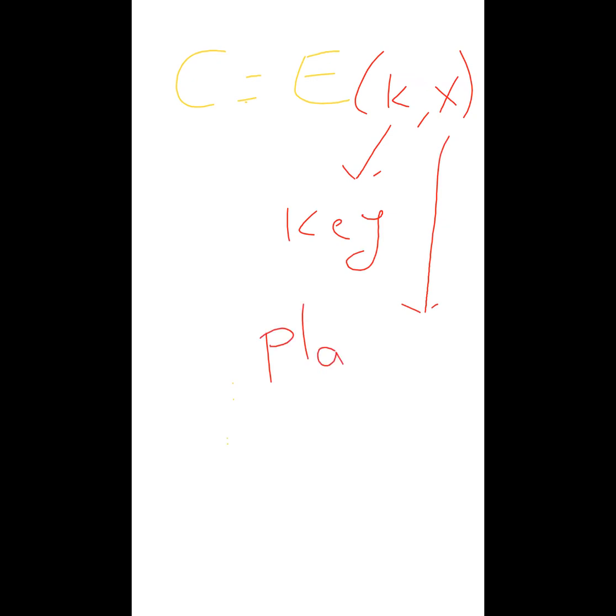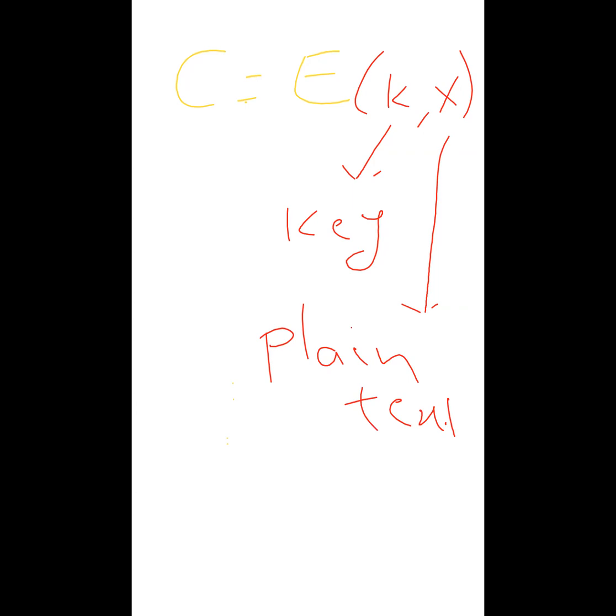Suppose I want to write the ciphertext C, encryption of key comma plain text X. So E of small k and capital X. What is K? K is the key and X is the plain text. Yes or no? And C is the ciphertext and E stands for encryption.